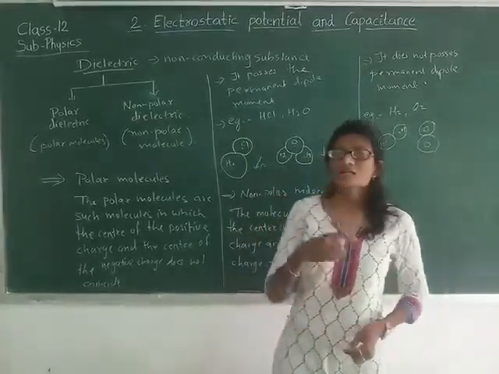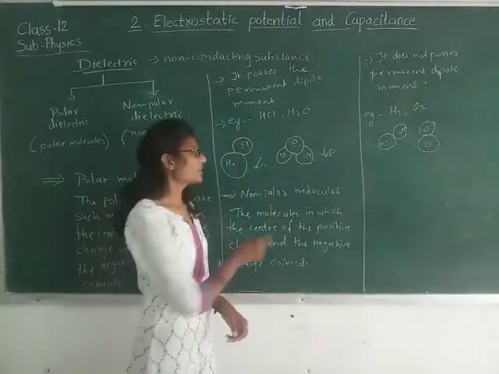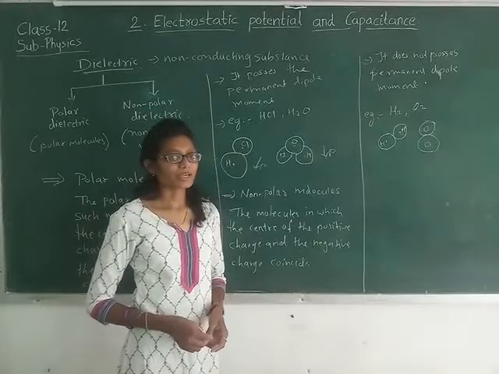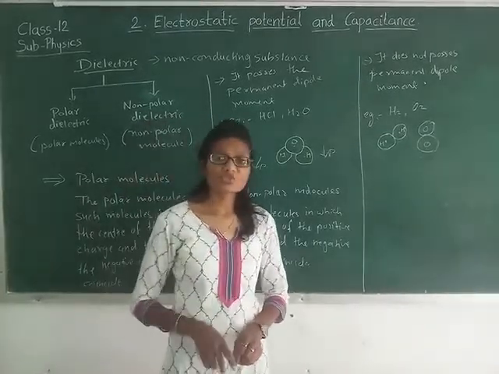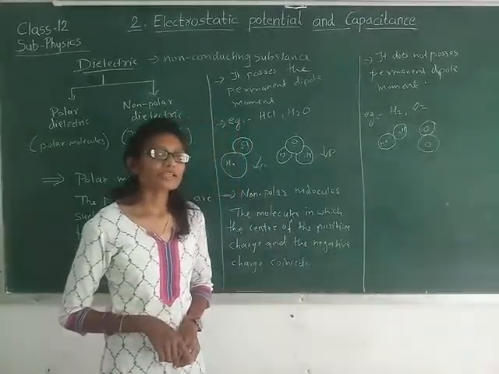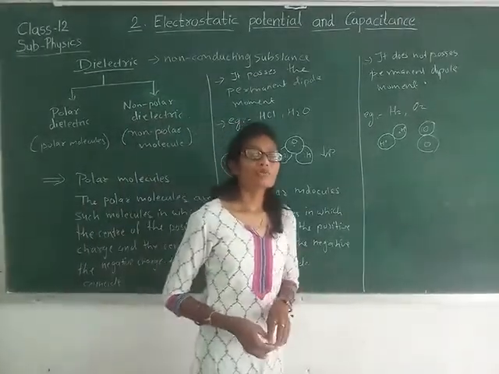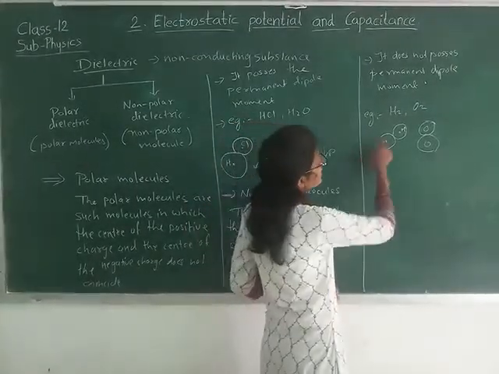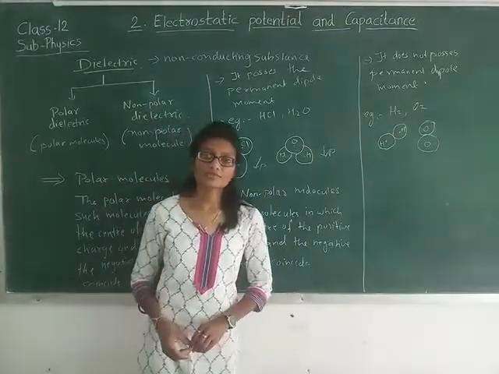The non-polar dielectric is the substance that contains non-polar molecules. A non-polar molecule is one in which the center of the positive charge and the center of the negative charge coincide, and once the dipole moment is induced, it is not permanent. An example is H2. So students, you may note down this difference.